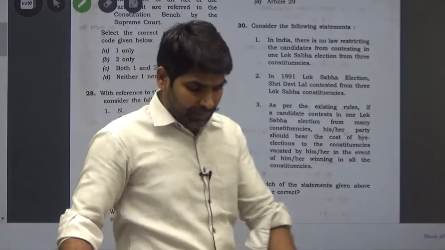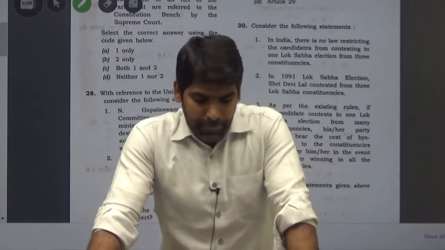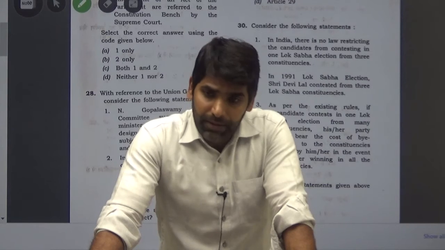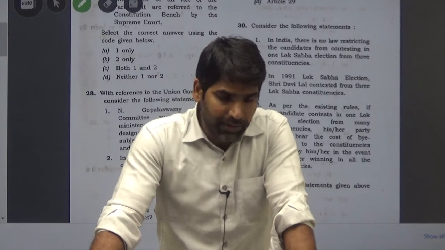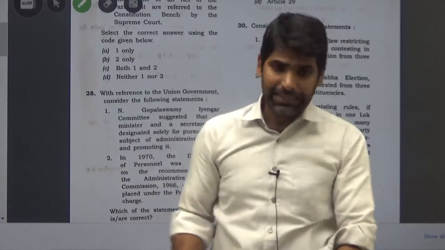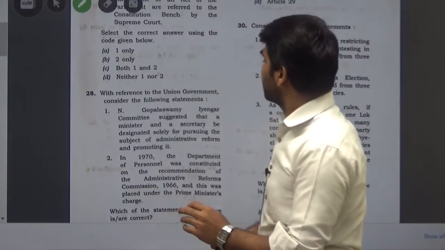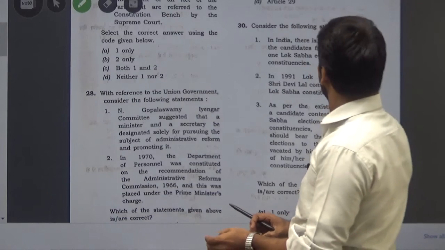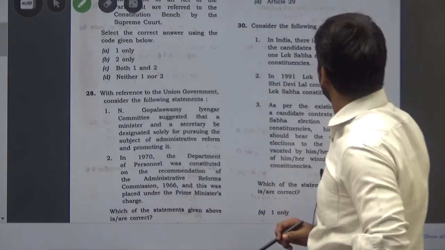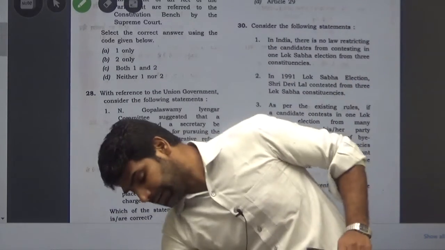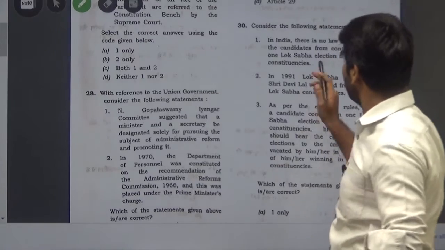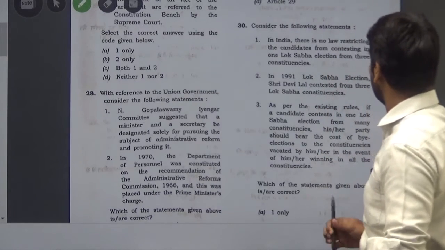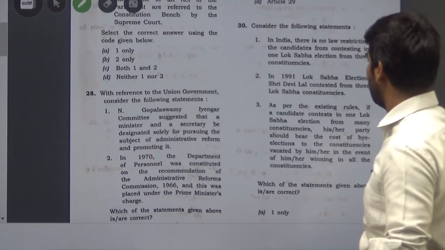In India, there is a law in RPA 1951 clause 33(7). So this restricts the candidates to contest not more than 2 constituencies in one Lok Sabha election.